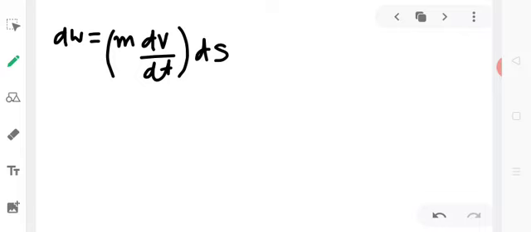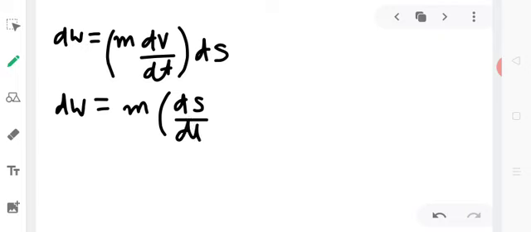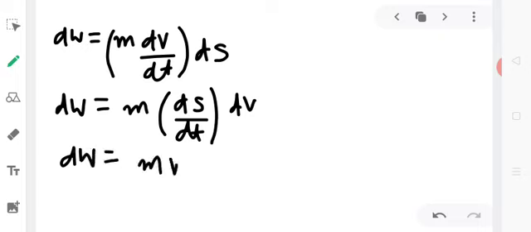So now we get this to be equal to m ds by dt into dv. ds by dt is v, so we get dW equal to m v dv.